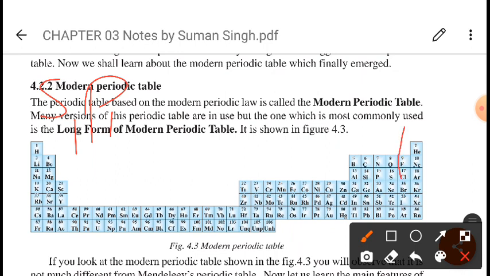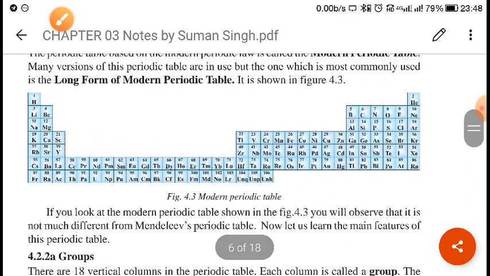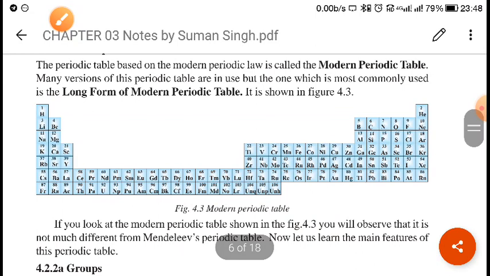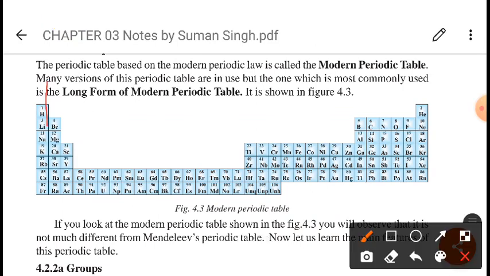Now when we talk about the groups, the first group is called alkali metals, I hope you know that. The second group is called alkaline earth metals.